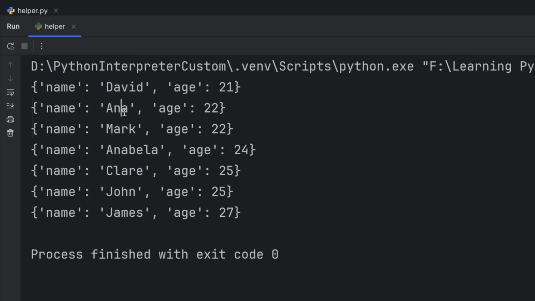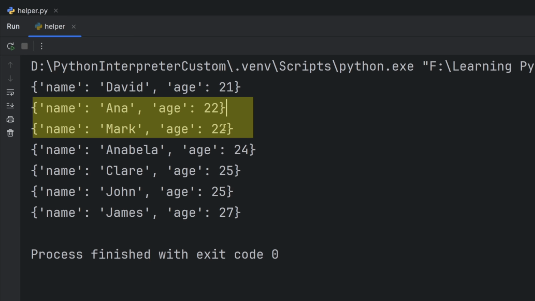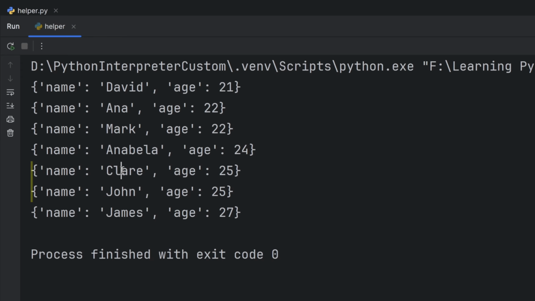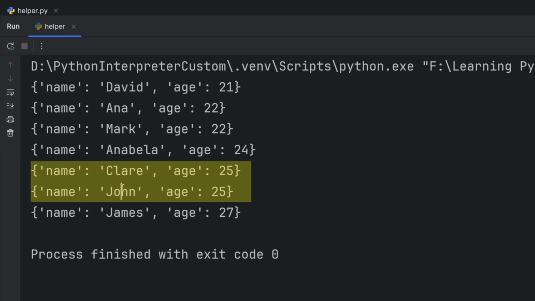Also, here, even though Anna and Mark have the same age, Anna is first because her name starts with the letter A, while Mark starts with M. The same applies here with Claire and John.